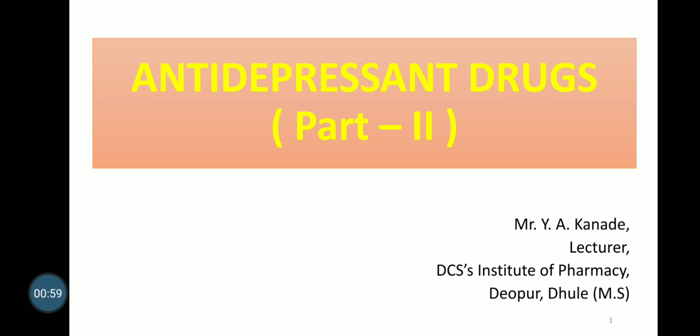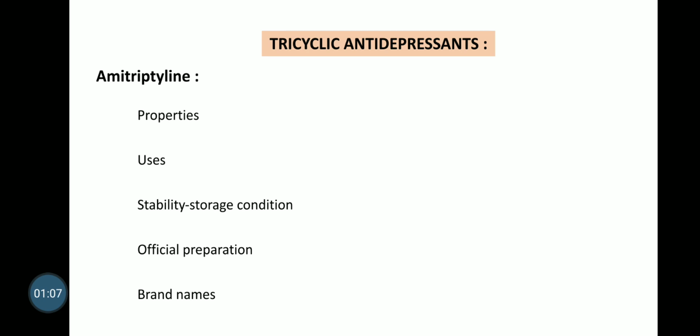Today we are going to see the remaining drugs which are used in treatment of depression. In that, the first drug is amitriptyline. Amitriptyline is a drug belonging to the class of tricyclic antidepressants and subclass dibenzocycloheptane derivatives. That means in the structure, a 7-membered cyclic heptane ring is present along with 2 benzene rings.